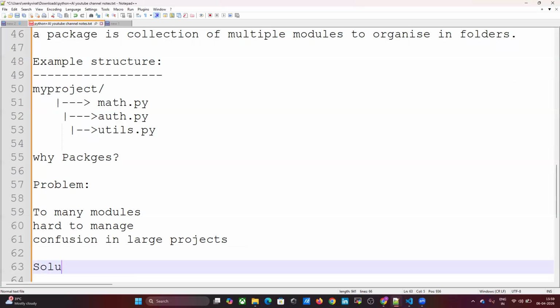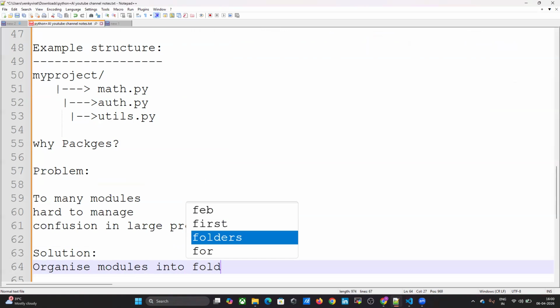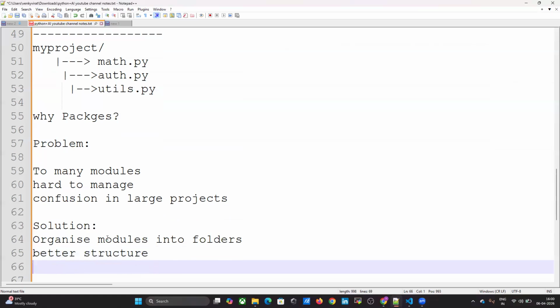Solution, or advantage, of packages: organize modules into folders. Better structure, because if I want the math module, then I know which folder I have to store it in.